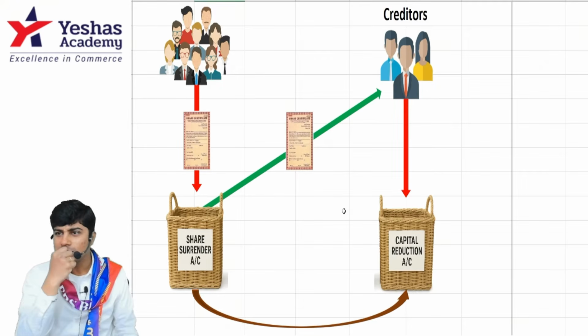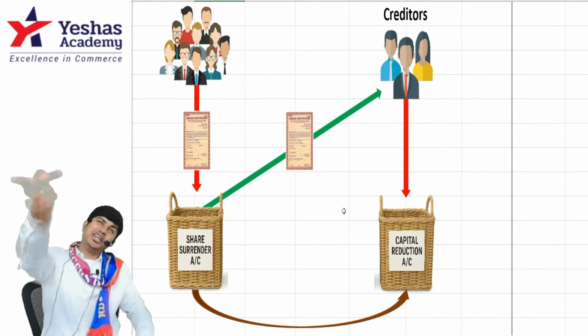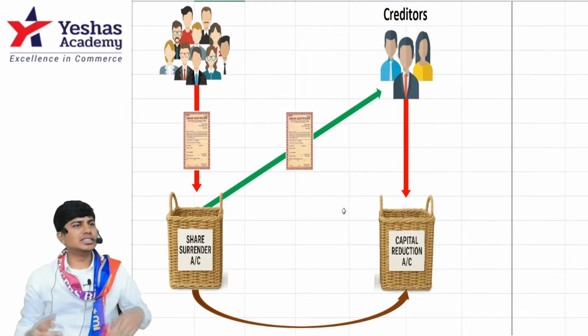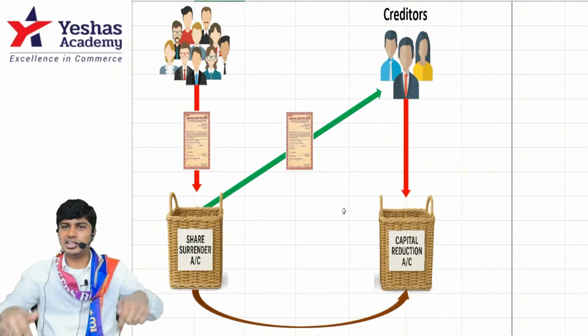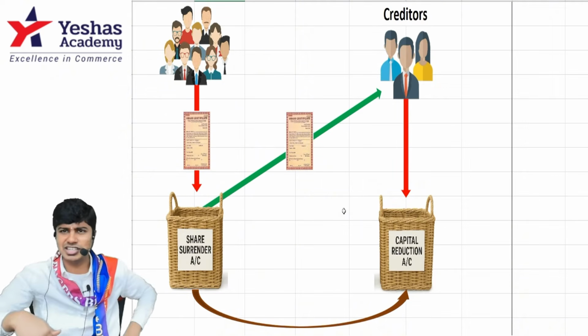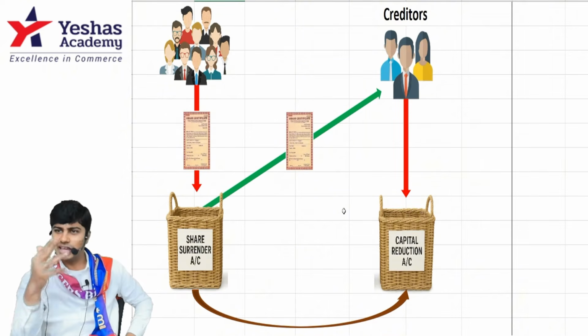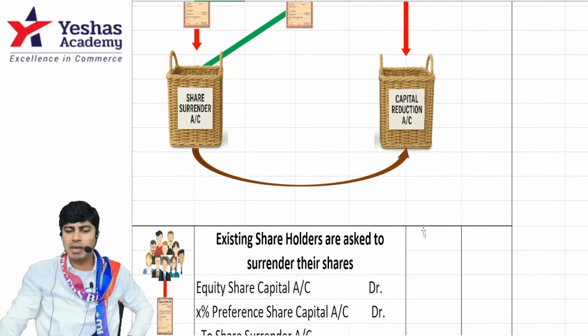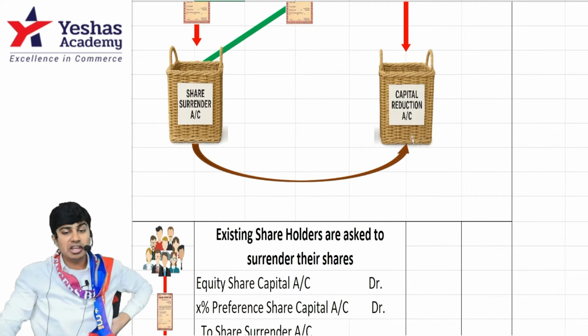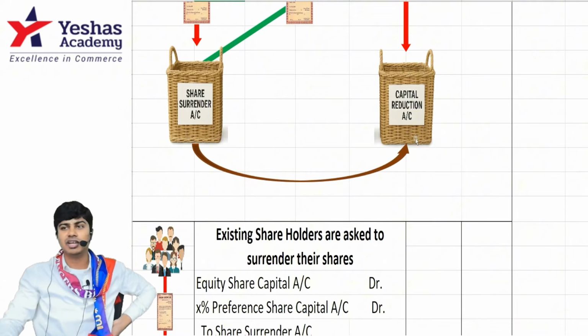Yeah. So what to do? Sir, simple sir. Creditors account debit to share surrender. You can't write creditors to share surrender. Why? If you credit share surrender, it's again increasing. Are they surrendering shares? Something is wrong. Exactly. You are missing one complete basket. What is that? Your favorite basket in the topic of internal reconstruction. Capital reduction. Are you getting it?